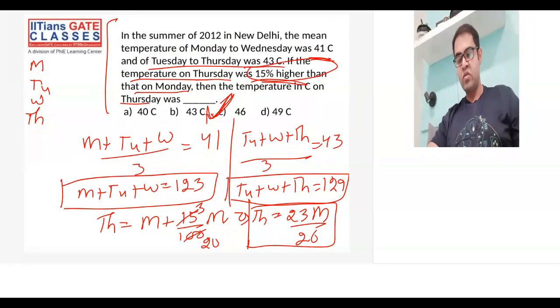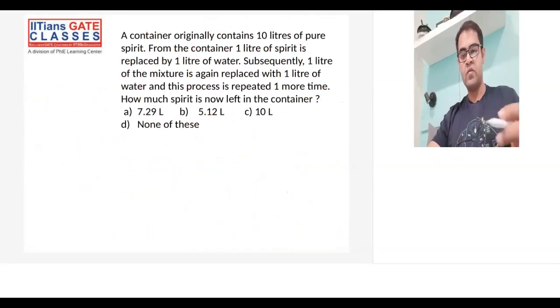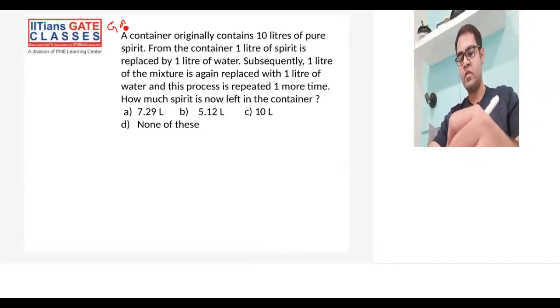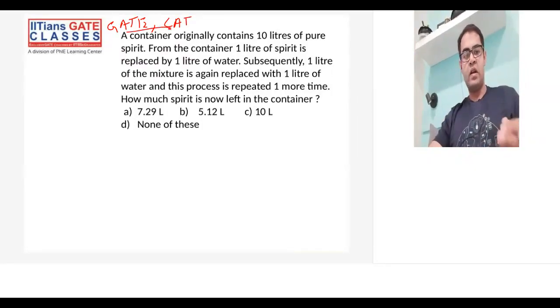Okay. So now let's try to solve another problem based on this concept. The concept will remain the same, the only thing is the application of the concept. You will see different kinds of applications, how they have given questions. This is also a GATE question as well as a CAT question. Same concept. Again, try this question. Please pause the video now.